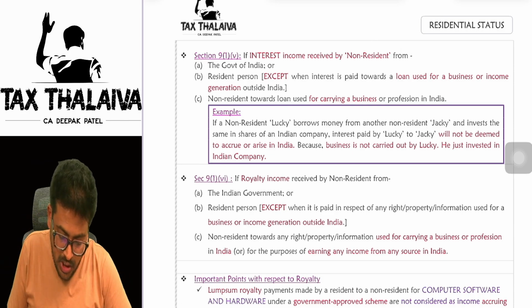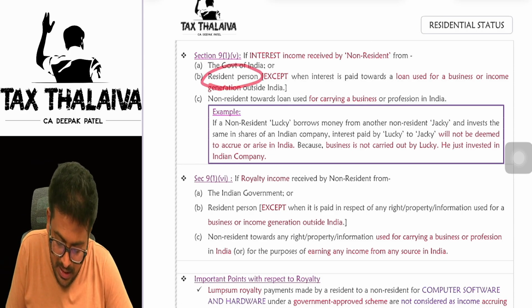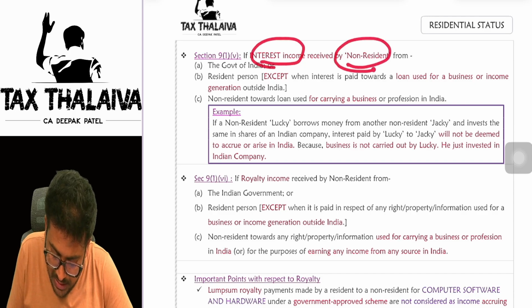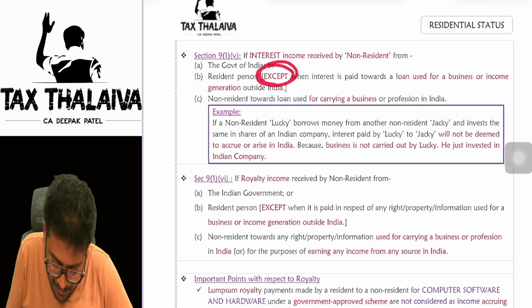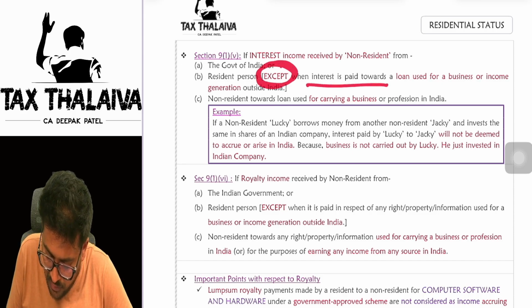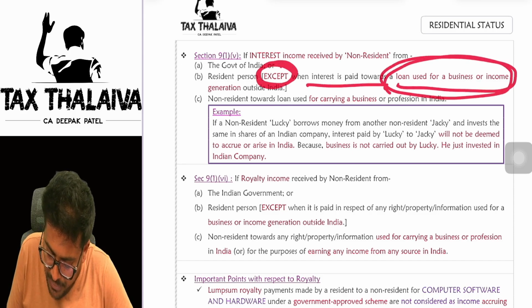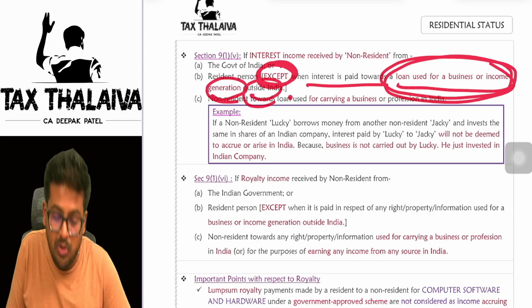Is it clear? Interest income received by a non-resident from a resident person, meaning from me, except when interest is paid towards a loan used for business income generation outside India.